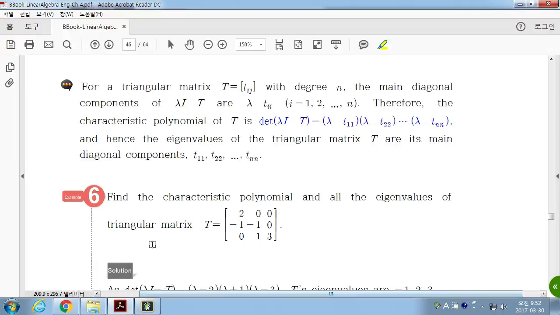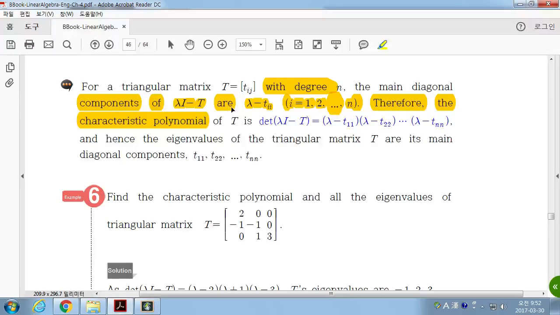그래요. 오케이. For a triangular matrix T with degree n, the main diagonal components of lambda I minus T are lambda minus t_ii. Okay. Therefore, the characteristic polynomial is this, isn't it? For a triangular matrix, lambda I minus T. Okay. Then that's another triangular matrix. So what's the determinant of that triangular matrix? Product of main diagonal entries, isn't it? So the determinant of lambda I minus T is this. So what is the eigenvalue of this triangular matrix T? What is the root of this polynomial? What is the solution of this polynomial?